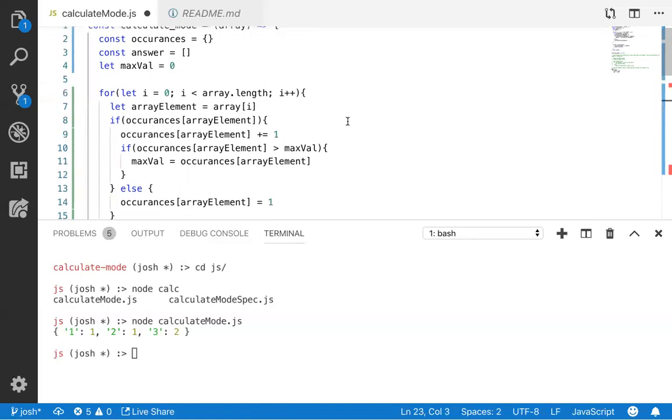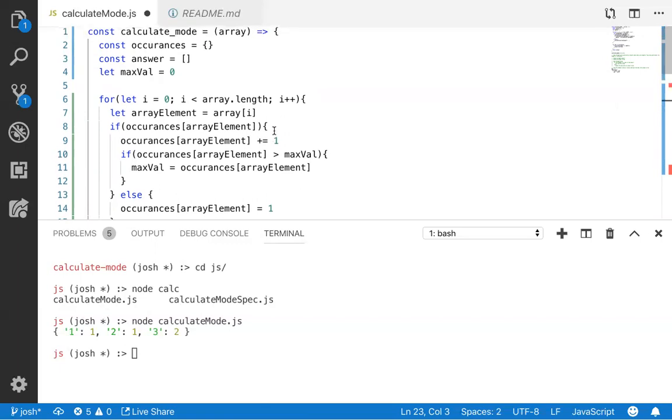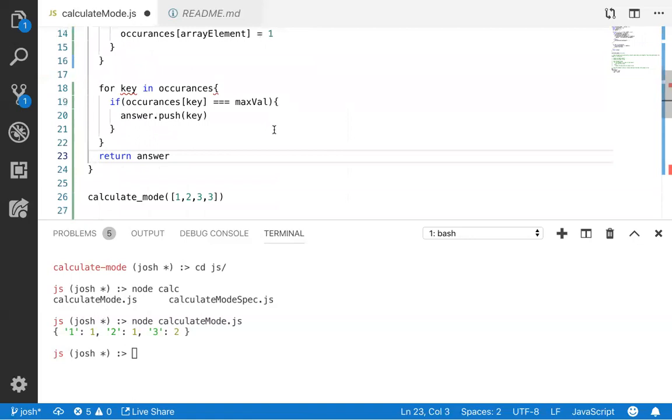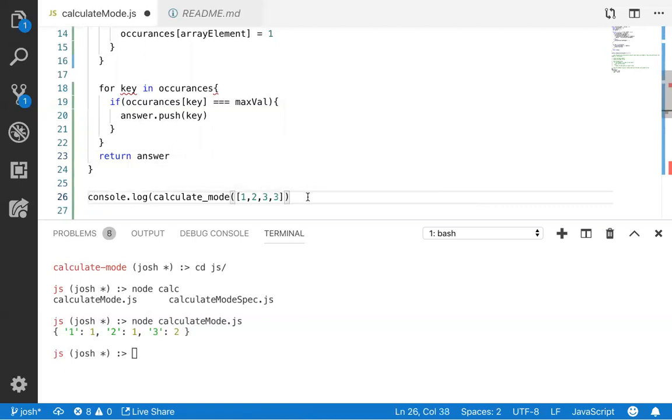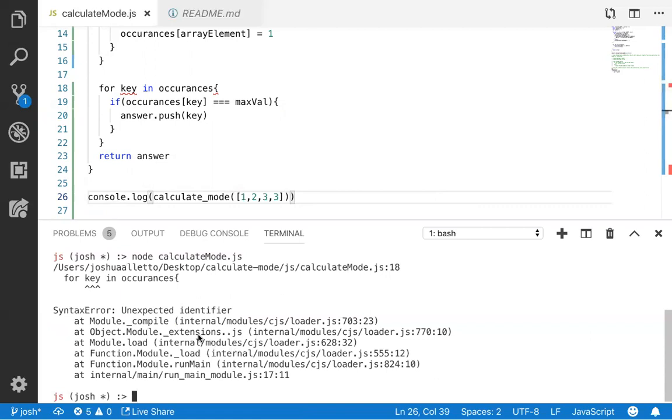Let's run this and see what happens. Okay. It won't work for an array of one thing, because it'll assign it in else, and then it won't track. Will it work for an array of one thing? Because we're only setting max value. Well, let's run it and see. We change the max value to 1, something like that. And now it's just an array of nothing. This doesn't run at all.